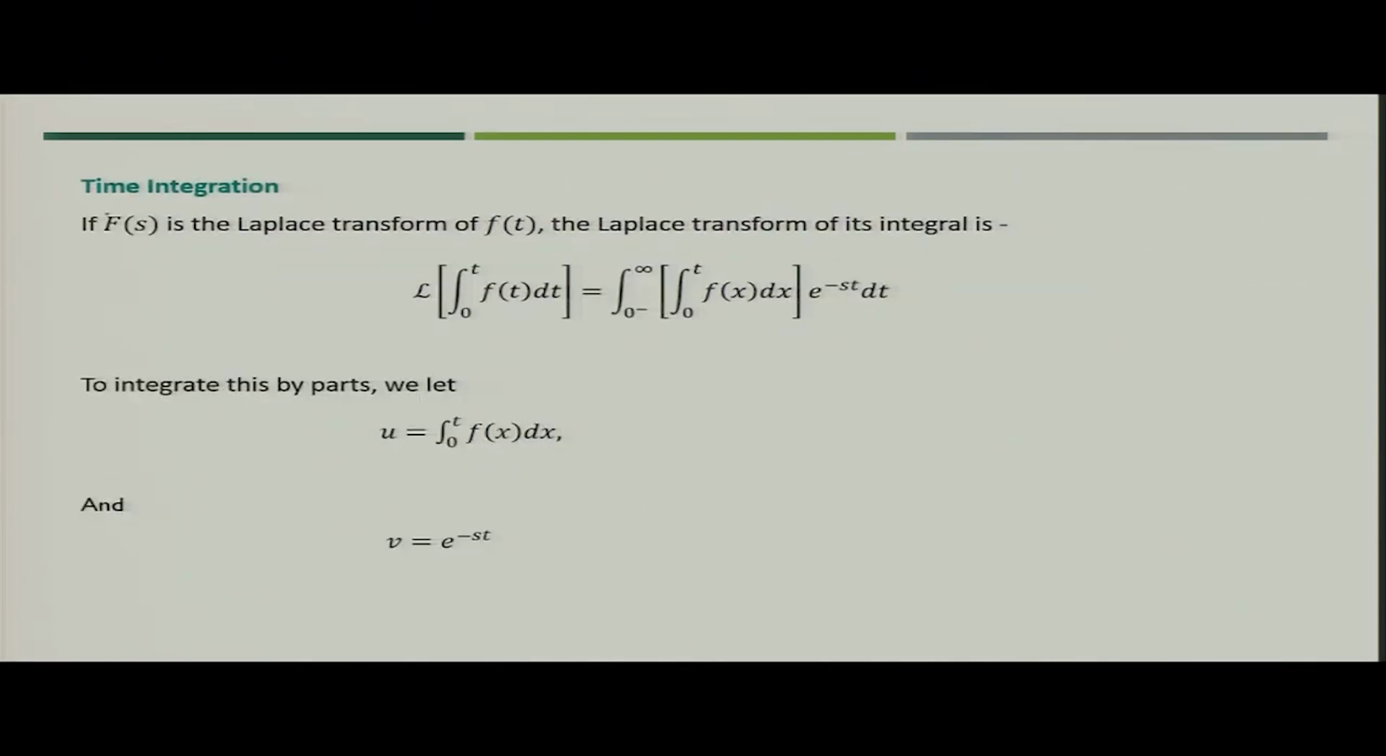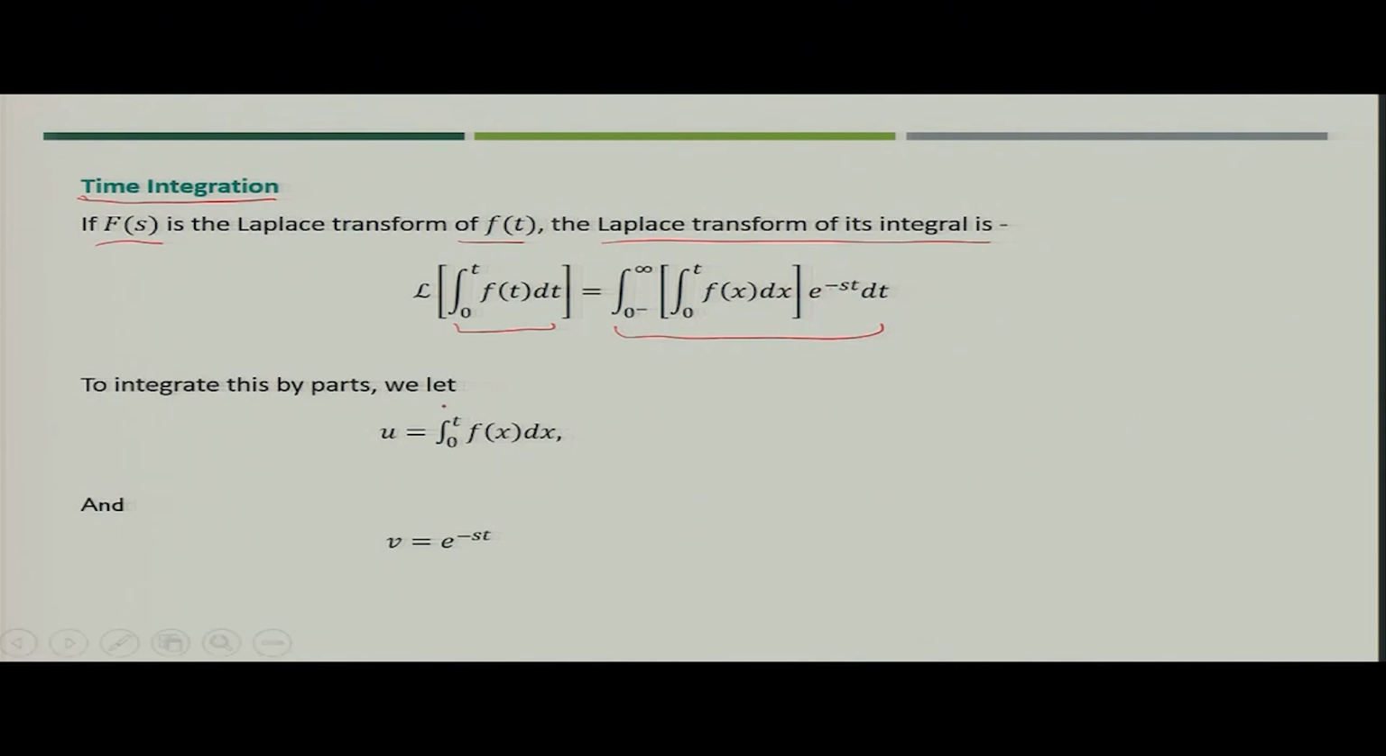Now, let us talk about the time integration. Now, if F(s) is the Laplace transform of f(t), then the Laplace transform of its integral, so let us take the function that is now integral of f(t) dt. When you use the standard definition of Laplace transform, this will be the integration between 0 to infinity, then the function is here 0 to t integral f(x) dx, multiplied by e to the power minus st dt.